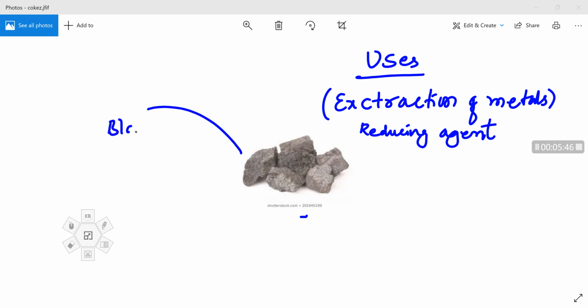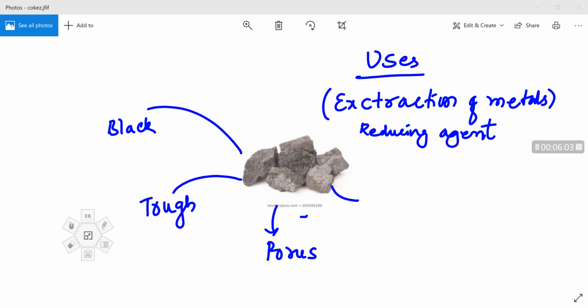Black color, tough, porous. It is used in the extraction of metals as a reducing agent.